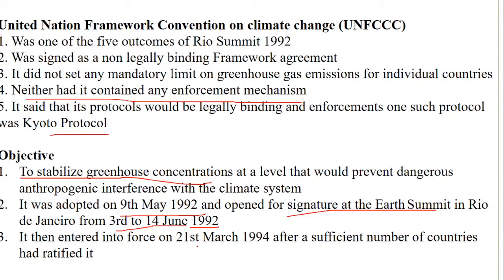It entered into force on 21st of March 1994 after a sufficient number of countries had signed the agreement. That means accepted the agreement, that is ratified. So I told you the terminology which is used. Please remember the basic objective was to stabilize the greenhouse gases.